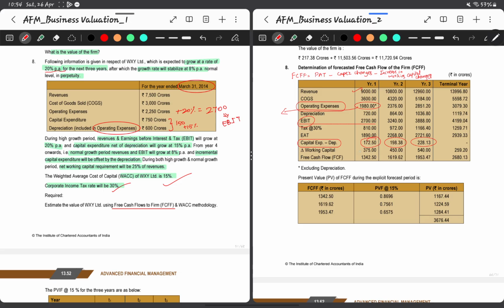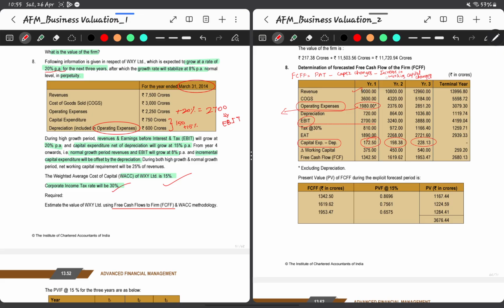Then working capital changes. They have told net working capital requirement will be 25% of revenue. So that can be calculated by the first, whatever changes to revenue will be the changes to working capital also.